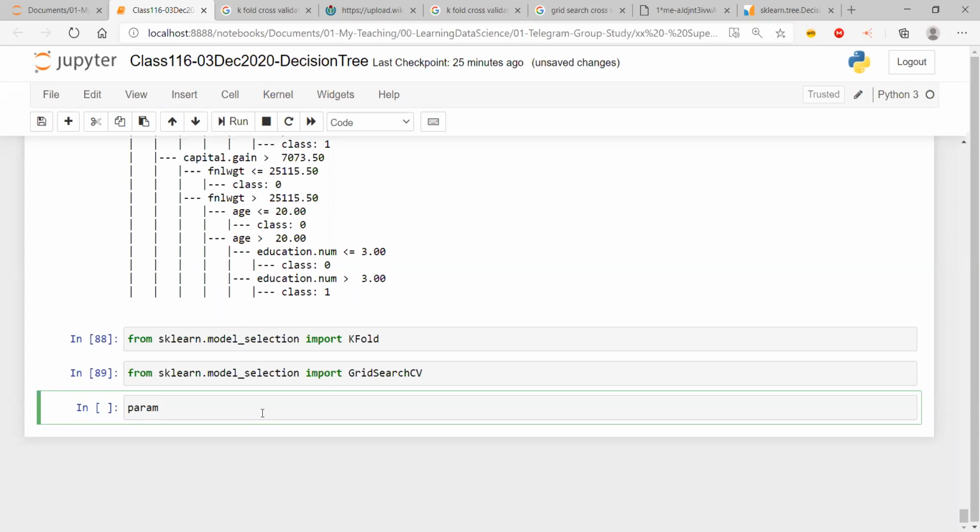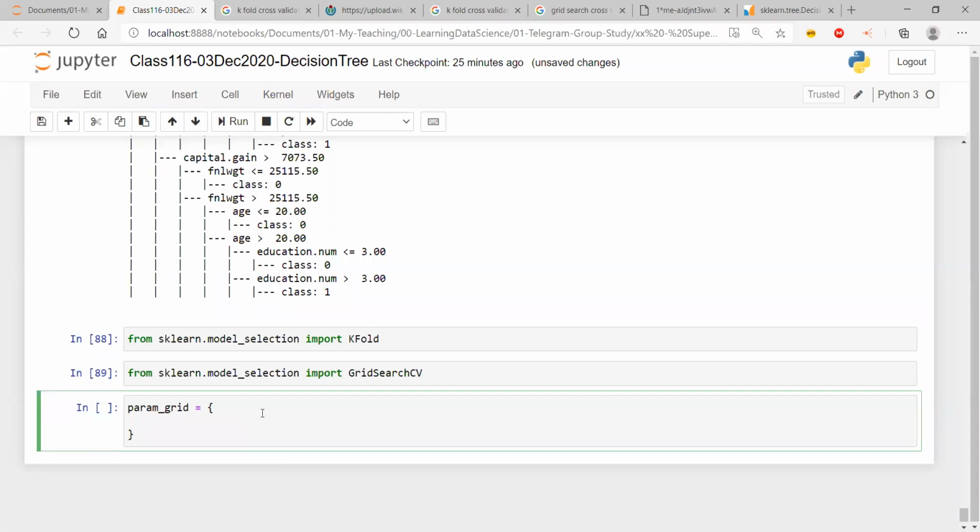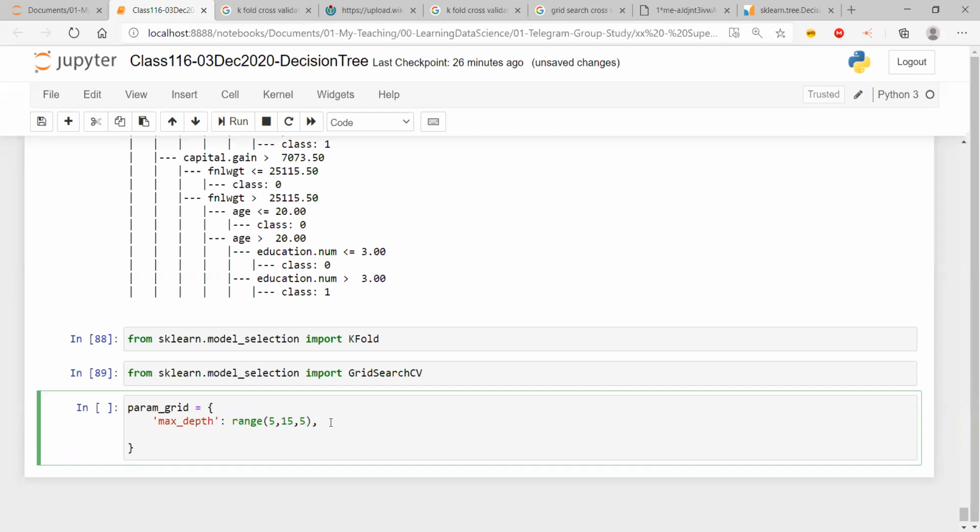I'm going to create a variable called parameter grid. And this grid is going to be a dictionary. In the dictionary, I'll take four of my favorite hyperparameters. One is max depth. I'm going to give it a value of range 5 until 15 with a gap of 5. We have seen the range function in Python. It means I am selecting three values, 5, 10, and 15, right?